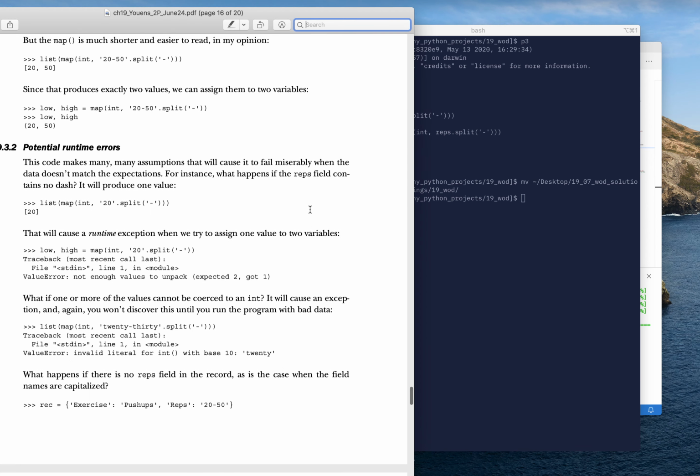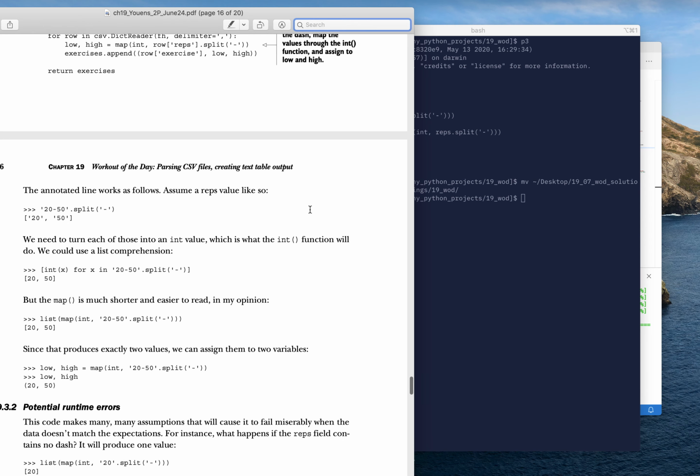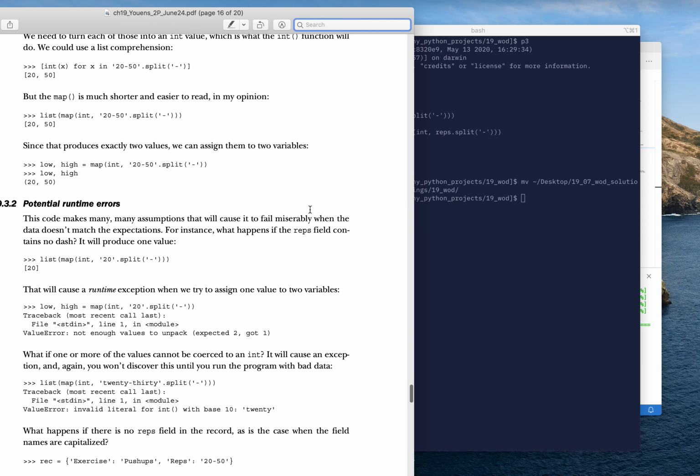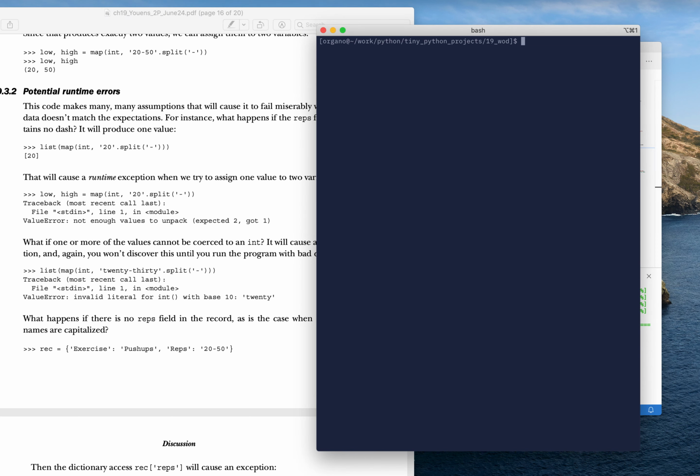So our solution worked, but we need to talk about some of the problems that we're going to have. Potential runtime errors here. One of the things that we played around with, we had our reps being equal to 20-50, and then we did reps.split